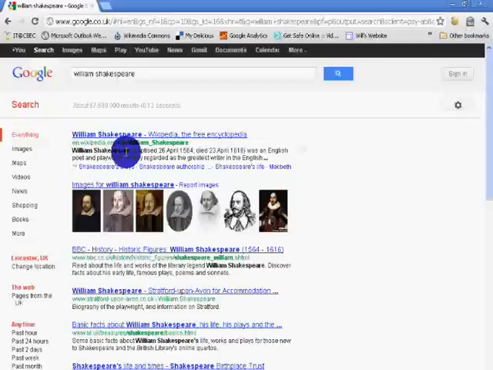Now some people will think that this means that it's less reliable because people can go and write anything up there and you don't know whether it's true or not. But wikis can be an extremely important source of information, so don't discount them. By all means use a wiki, but double check any facts that you find on there. So we've got a fact here about the day he was baptized and the day he died. I would check that on another site before putting that into a piece of work.